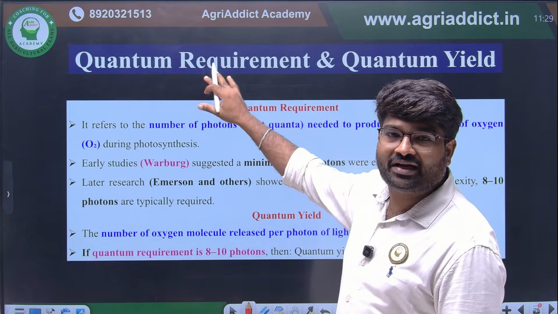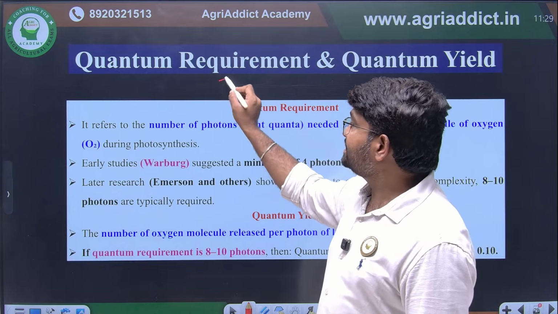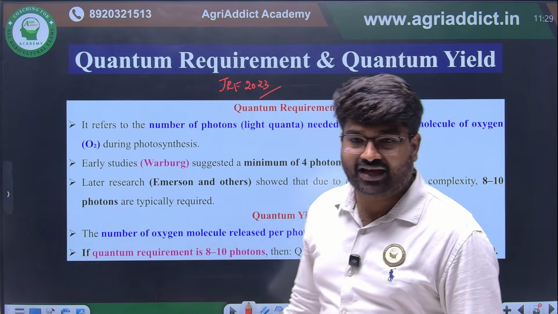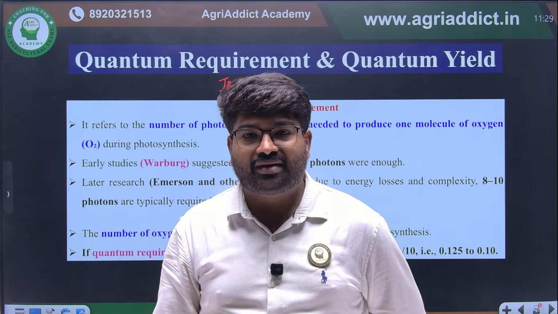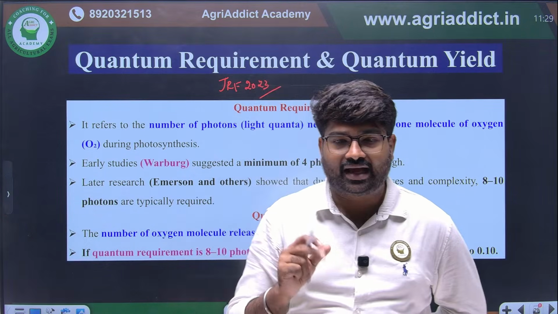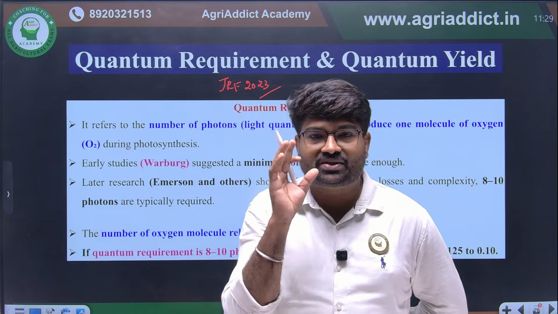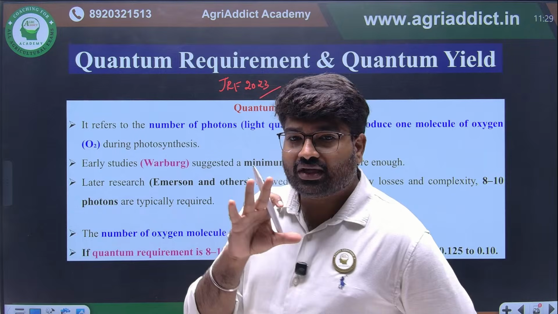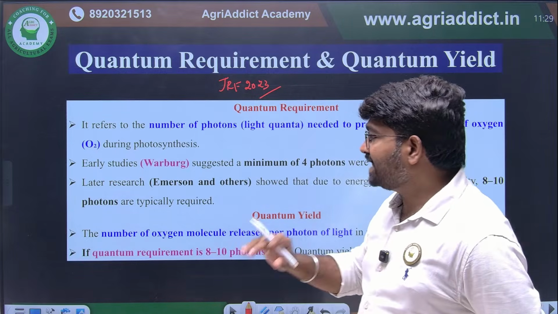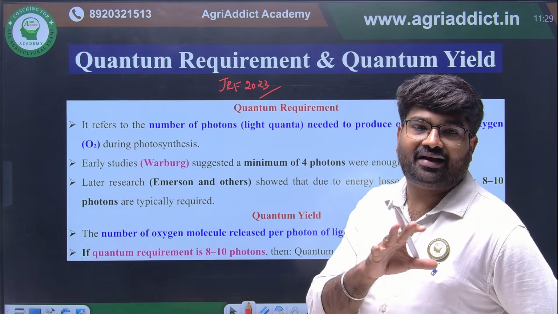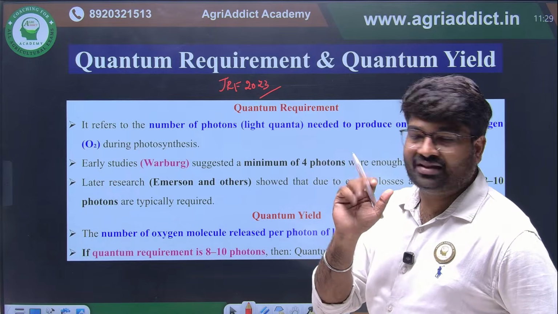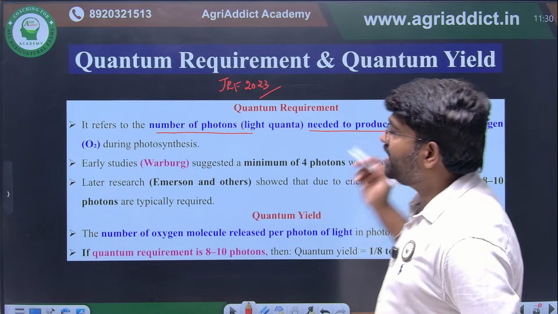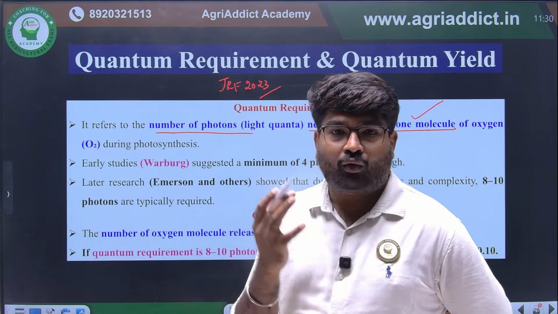What is meant by quantum yield and quantum requirement. This is a JRF 2023 question. They asked for the definitions. We have already discussed that during photosynthesis, oxygen molecules will be released. So quantum requirement means the number of photons required to release a molecule of oxygen.